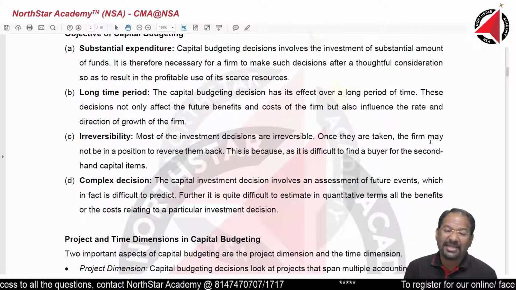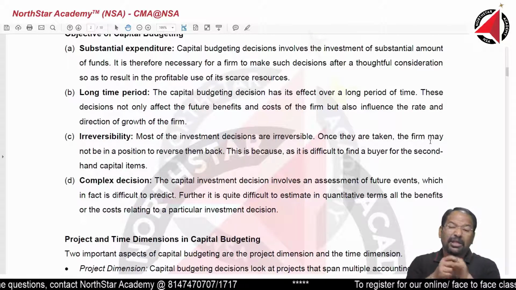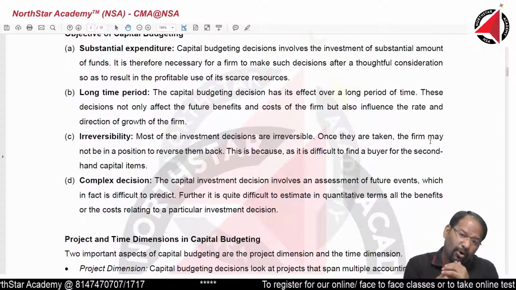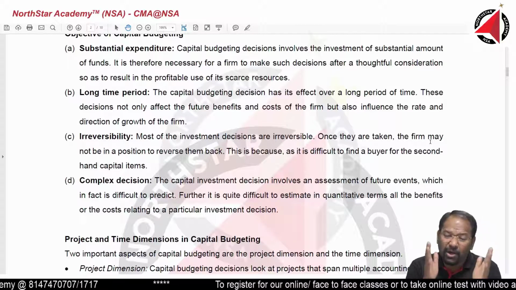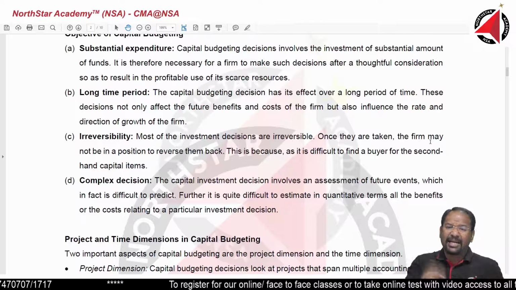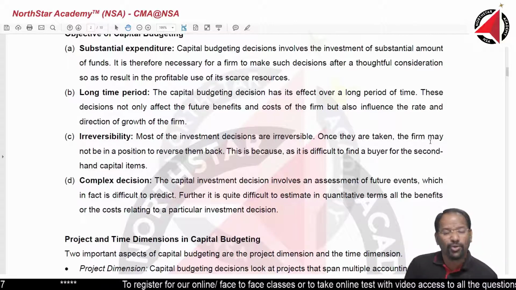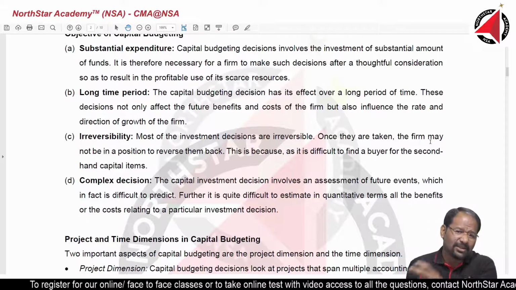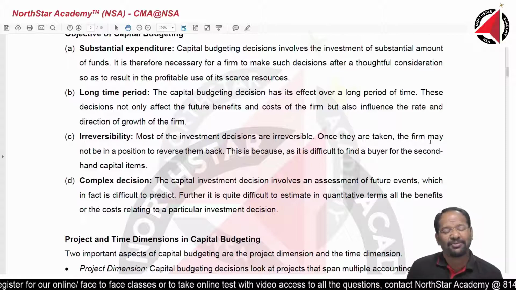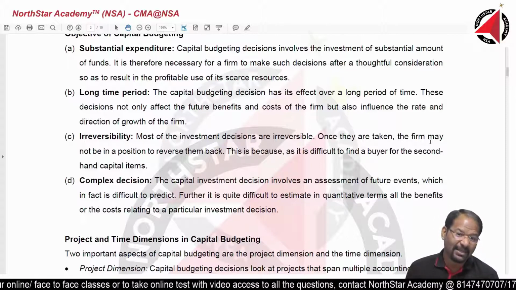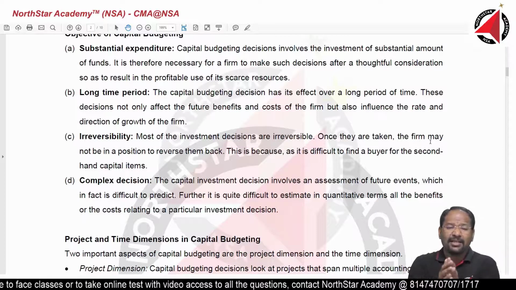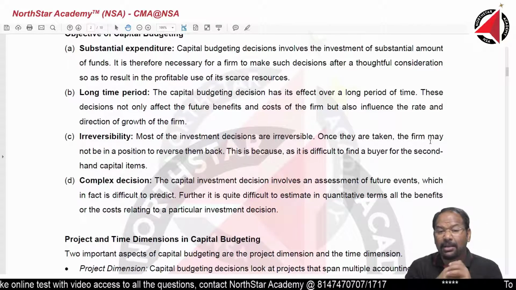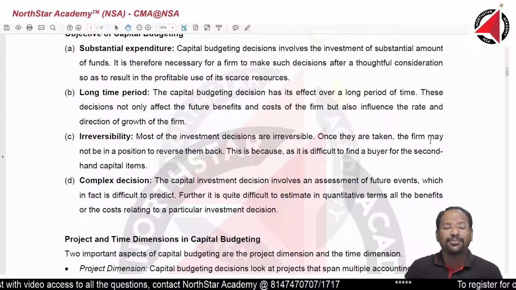Next, complex decision. It is not going to be an easy decision. Why? Because of the time period involved, what you see today may change tomorrow. So because of the long period involved, it becomes very, very complex. For example, you go to the market and buy the best car available today. After 2 years, your car will look a little outdated. After 5 years, your car will be very outdated, because technology, everything is changing so fast today. So it becomes a very complex decision, because you are assessing the future. What is the future going to be?